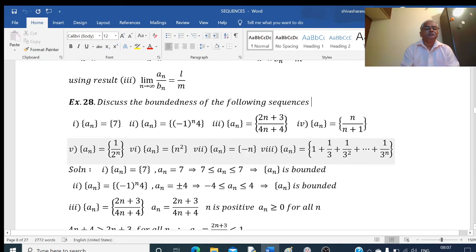In this video, we discuss the boundedness of sequences and the limit of sequences. This is an example: discuss the boundedness of the following sequences.